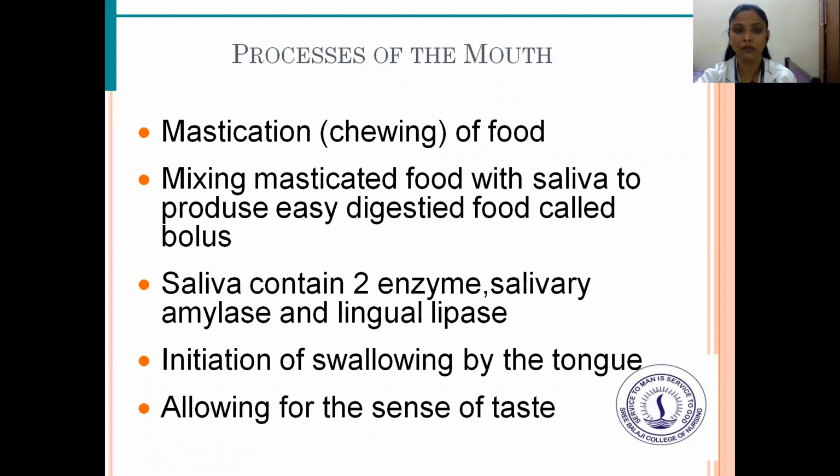What are the processes of the mouth? One, mastication, that is chewing of the food, mixing masticated food with saliva to produce easily digested food called bolus. Saliva contains two enzymes: one is salivary amylase and the other one is lingual lipase. Initiation of swallowing by the tongue, allowing for the sense of taste.